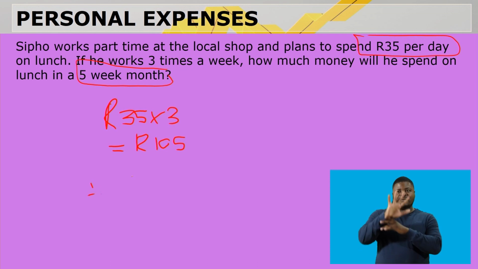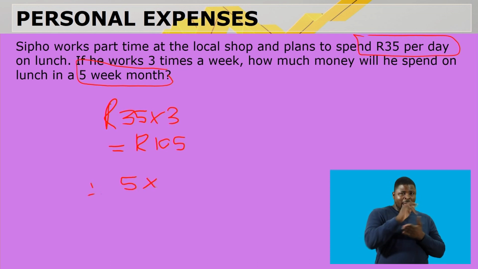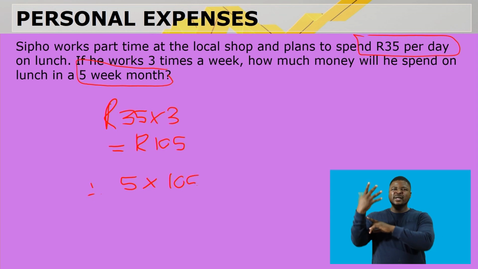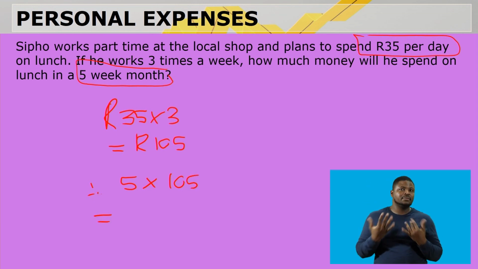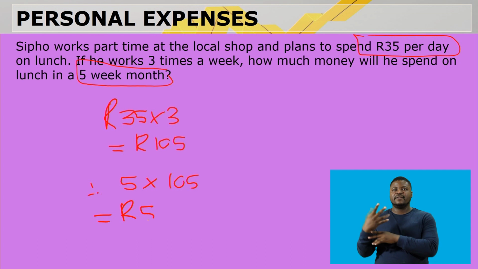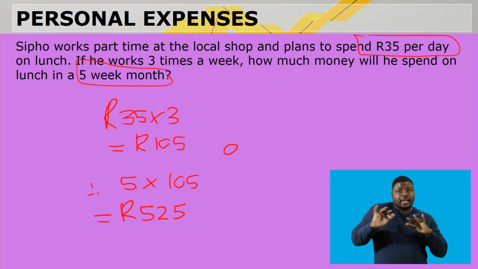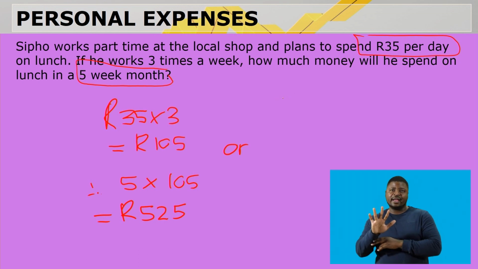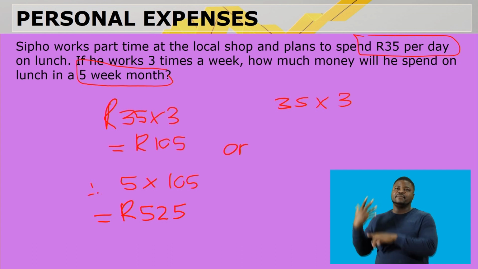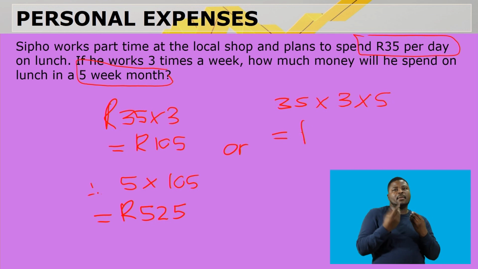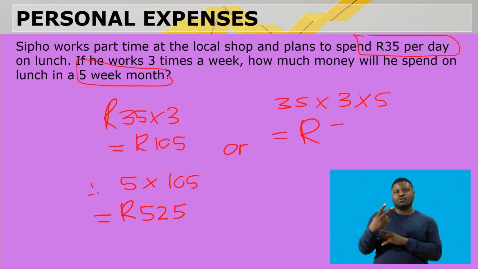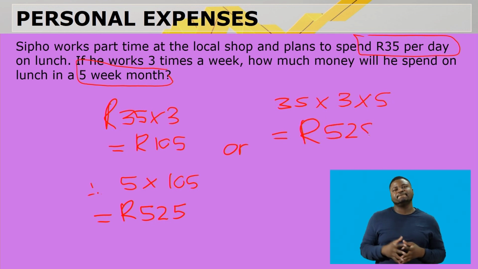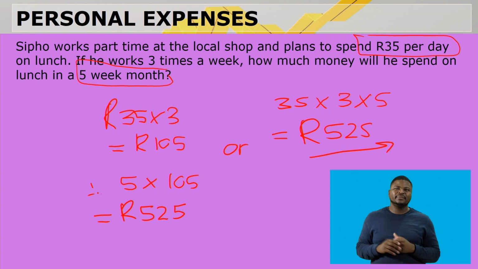And then there's 5 weeks times 105 Rand. So that is going to be 525 Rand. Or if you want to do it quicker, you could have said 35 times 3, because it's a week, times 5 to get it to a month, and then it is 525 Rand as well. It's just a quicker way.